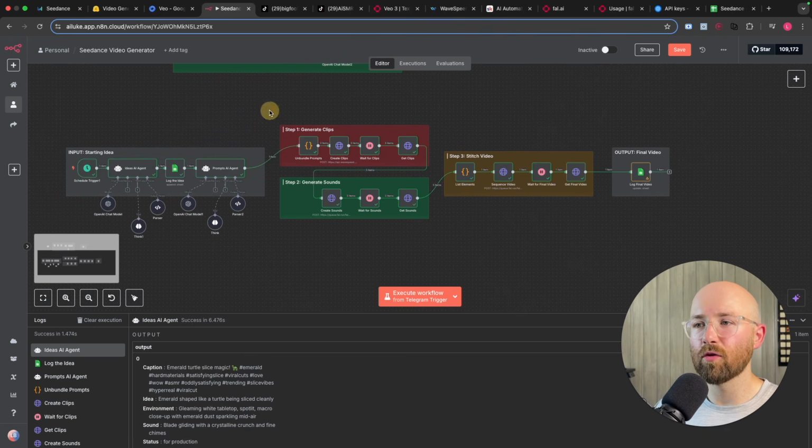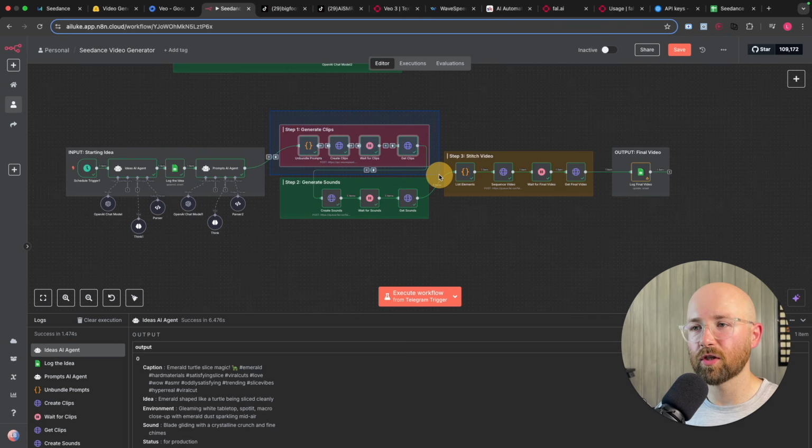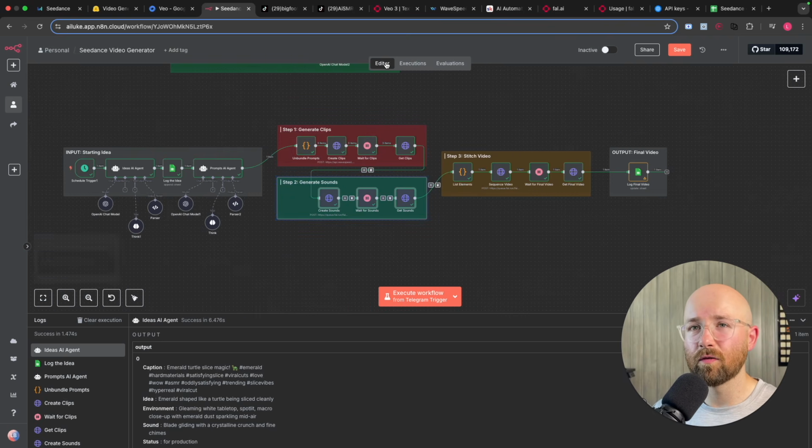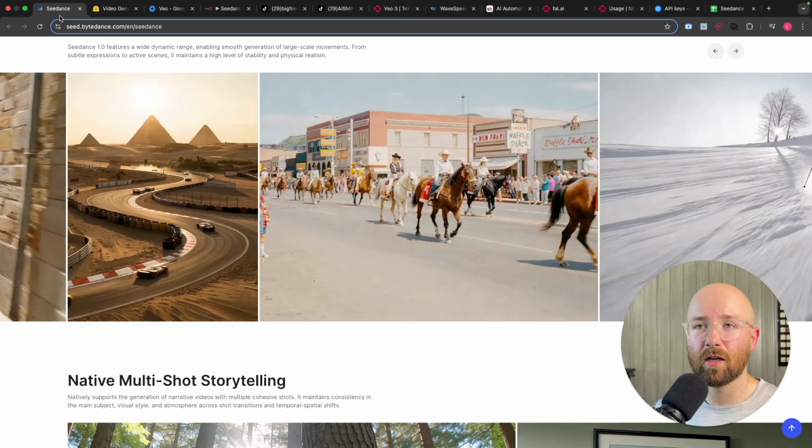After that, you then generate the clips here using an HTTP request, so basically sending a message on the internet to WaveSpeed to say, listen, create these for me. It will then create them and you can download them here. Then you want to generate the sounds, and for this we're going to use Fal AI. So Fal AI and WaveSpeed, basically they're just providers of APIs for these large language models.